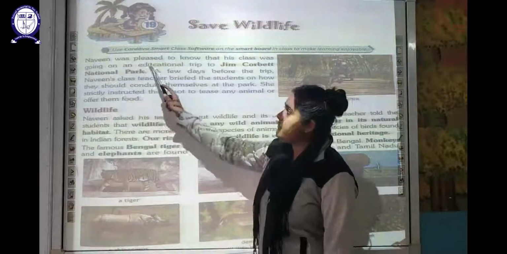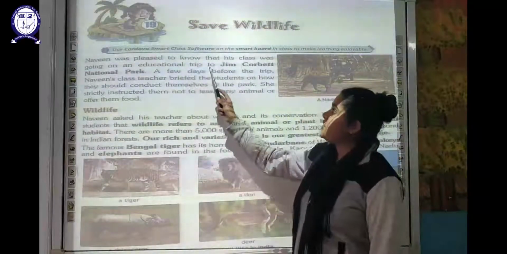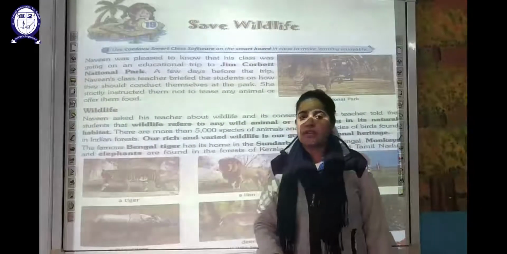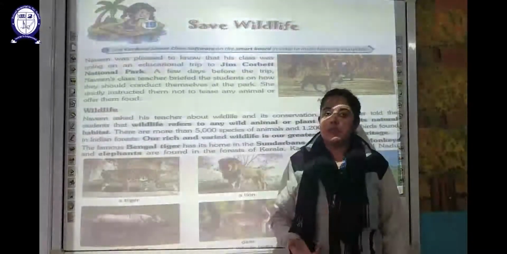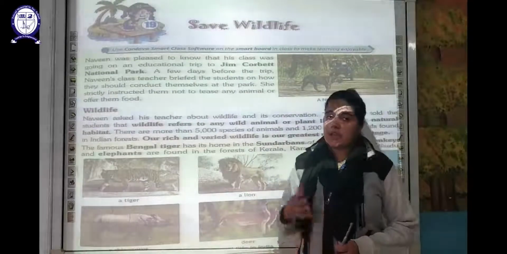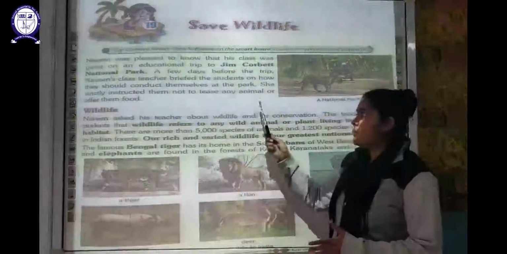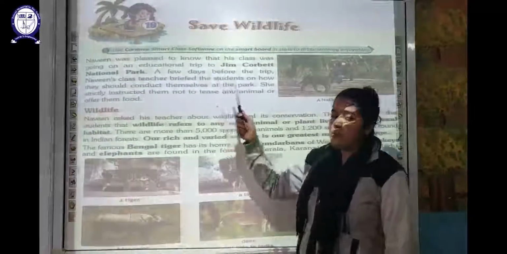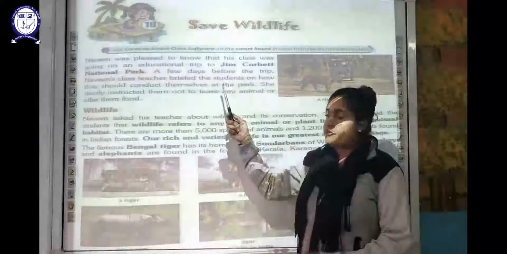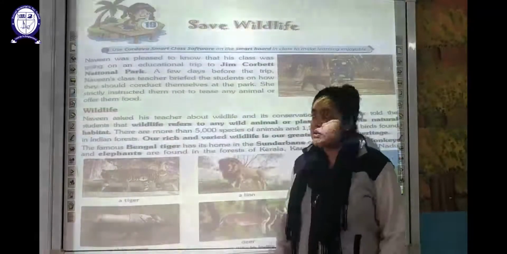Okay, so first of all we have to begin here. Naveen was pleased to know that his class was going to an educational trip to Jim Corbett National Park. There are various national parks and wildlife sanctuaries which are being built by the government, so that they can conserve and protect these wild animals. Similarly, Naveen was very happy to know that his whole class was going on an educational trip to such a national park, that is Jim Corbett National Park. It is situated in Uttarakhand.